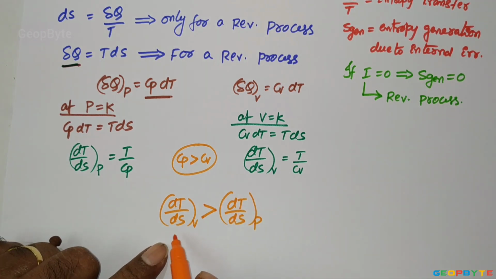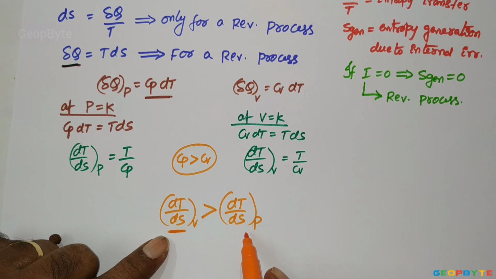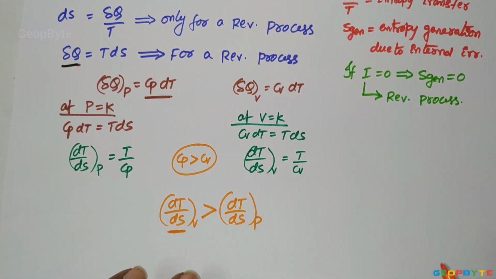That means the slope of the constant volume curve in the T-S coordinate system is more than that of the constant pressure curve.